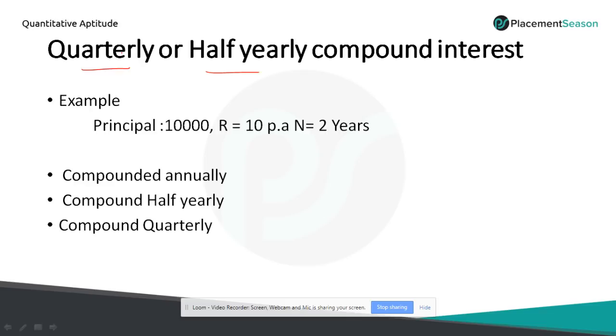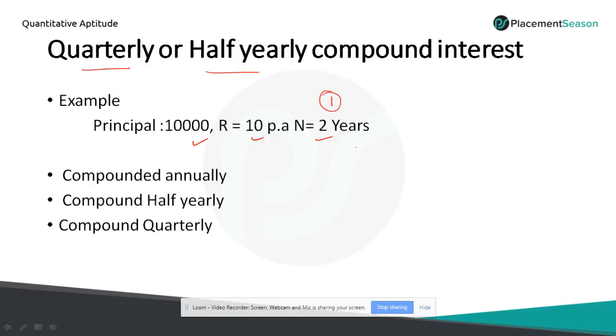In case of quarterly, the interest will be added with the principal at the end of every 3 months. So let's look at an example. Okay. So I have rupees 10,000 at 10% per annum. I have deposited for 2 years. Okay, for time being, we'll take it as 1 year.